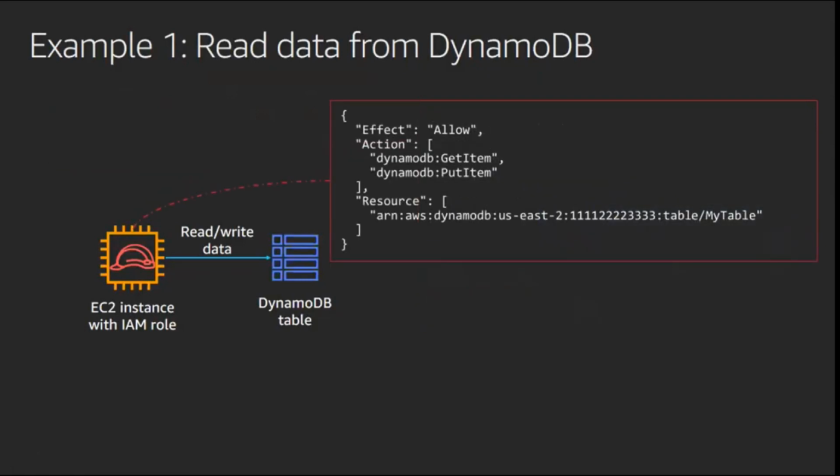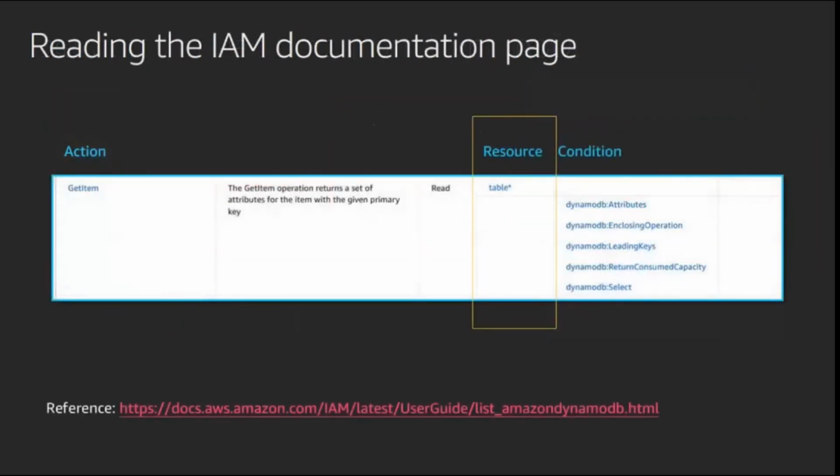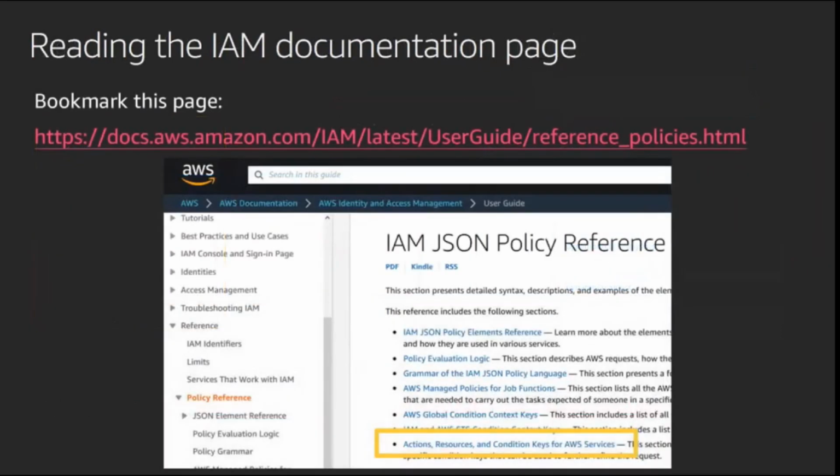So now we came to the actions as get item, put item, and then resources, if you see, very narrowed down to a specific table, right? So that's the evolution of how you start and move your IAM policies. It takes time to learn through the IAM documentation. We have significant detailed documentation on IAM, and there is a new feature in Access Analyzer that looks at your CloudTrail and comes back and suggests the policy that you can use, because it will analyze and help you restrict the permissions.